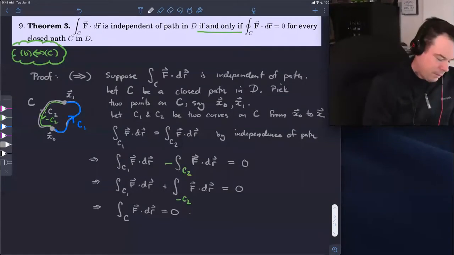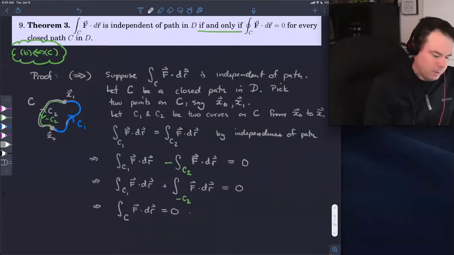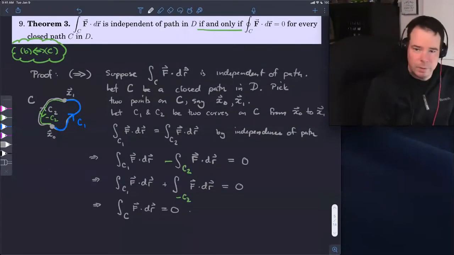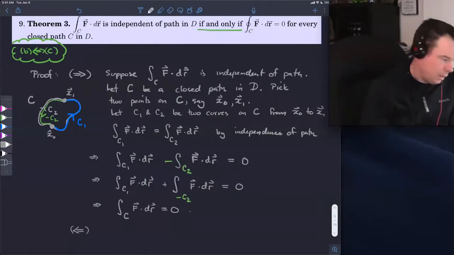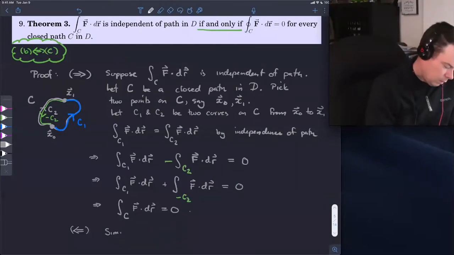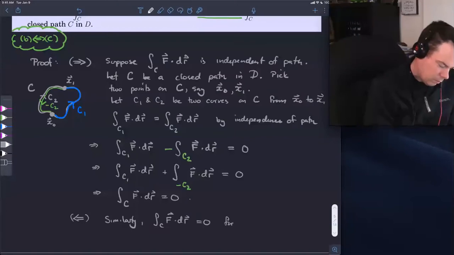So this is path independence, implying that every integral around a closed curve is 0. We can do the opposite direction. Suppose the integral around any closed curve is 0. So we're going to, similarly, if the integral around any closed curve is 0, so for all closed curves,